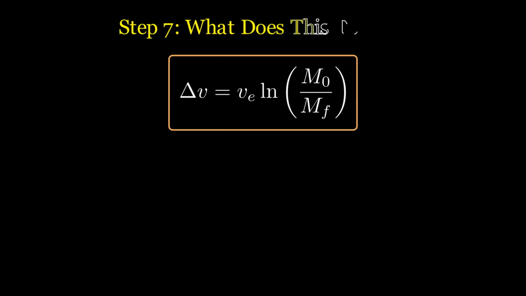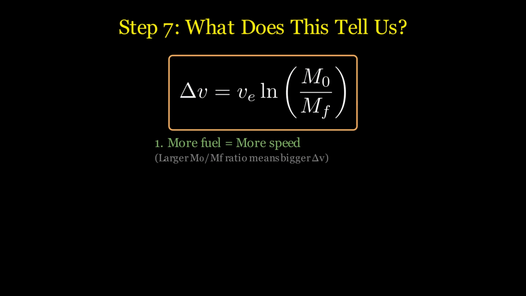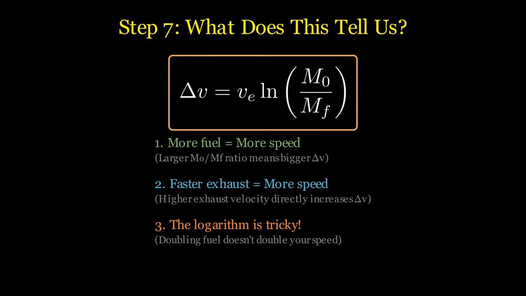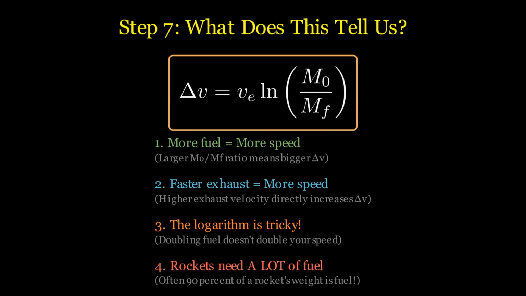What does this formula reveal? First, higher exhaust velocity and more fuel increases speed. But because of that natural logarithm, doubling your fuel does not double your velocity. This is why up to 90% of a rocket's total mass at launch must be pure fuel.